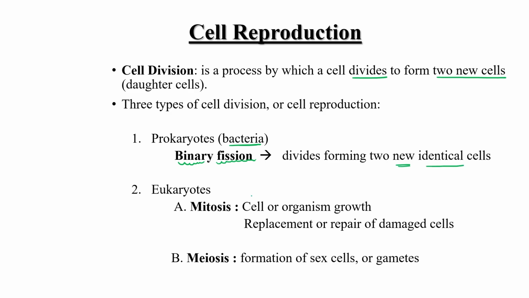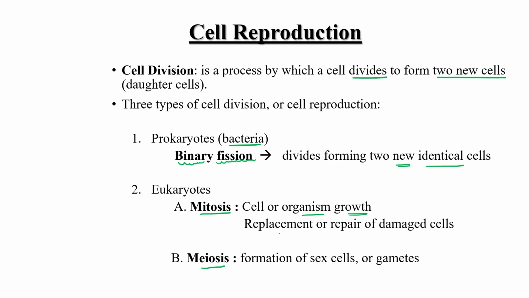And in eukaryotes there are two types of division, generally mitosis and meiosis. Mitosis occurs normally in all types of somatic cells. Why is there a need for mitosis? If a cell wants to grow or any organism wants to grow, this particular type of division is necessary for the growth of an organism, for the growth of the cell.